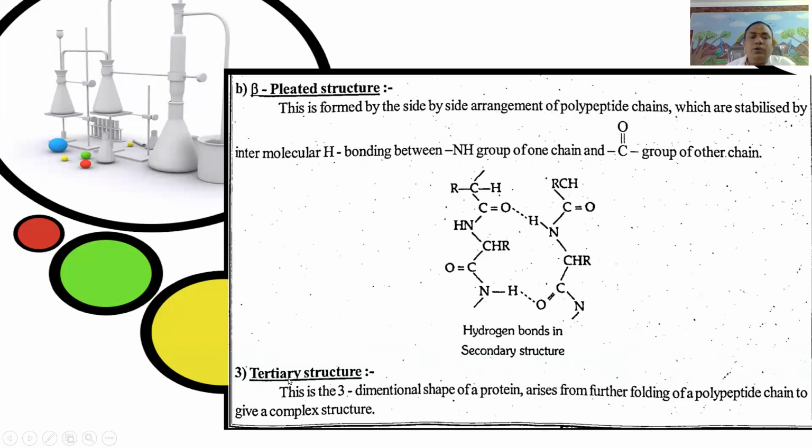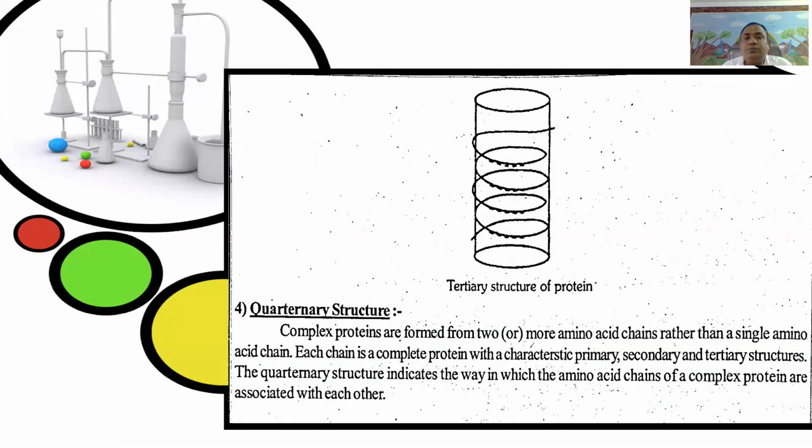Next, the third one is tertiary structure. This is the three-dimensional shape of a protein. It arises from further folding of a polypeptide chain to give a complex structure. It is the tertiary structure of protein.